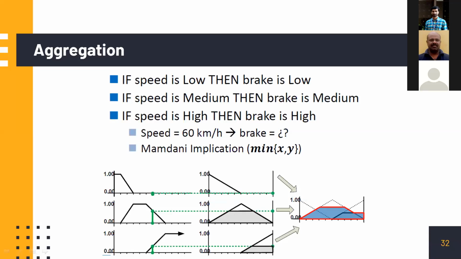These are the conditions. And that part of adding them together, collecting them together, is called aggregation. And for that, we take our current speed, 60 km/h. Back, what should be the brake I should apply? So you draw a straight line from this 60 like this, get all the membership values. For low, the membership value is 0, which is not at all a low speed.